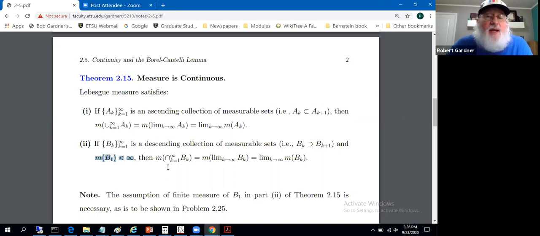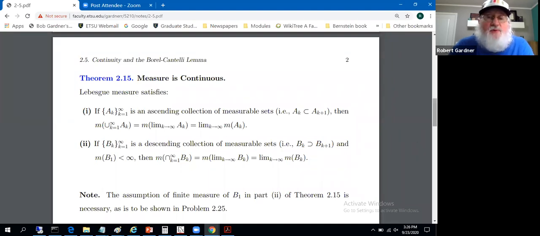The claim is the measure of the intersection; we were doing unions in the first one. The measure of the intersection from k equals 1 to infinity of B sub k, that is, by definition, the limit as k approaches infinity of B sub k. So again, it's a definition that gets us from here to here. That's just a substitution, the meaning of the limit of a sequence of descending sets. And the claim is you can bring the limit outside the measure function again. So the measure of the limit is the limit of the measures, is the claim in both of those.